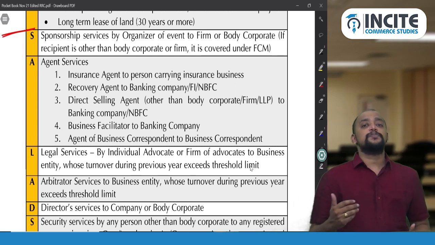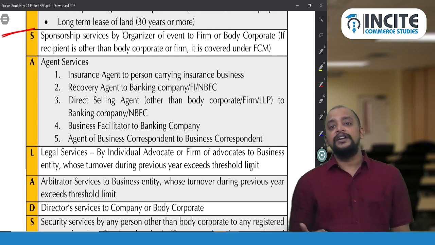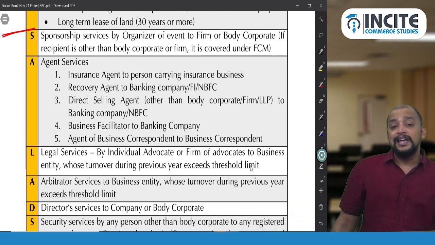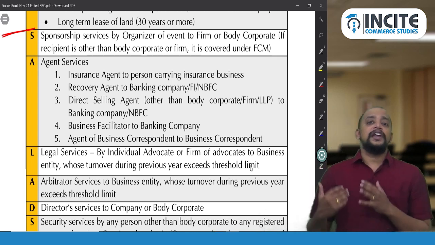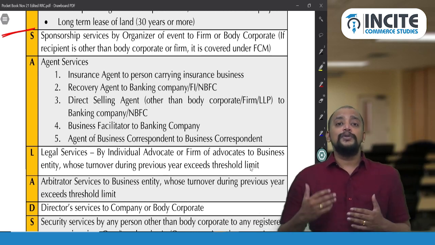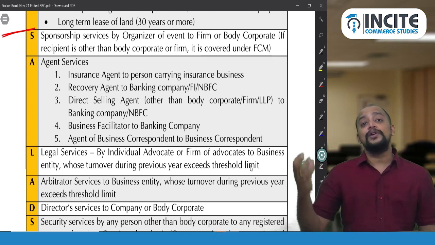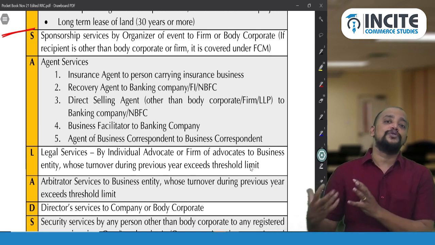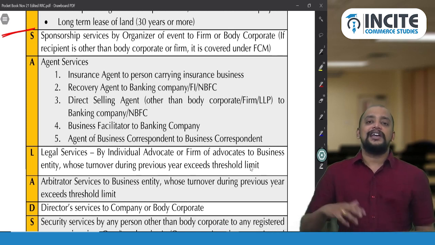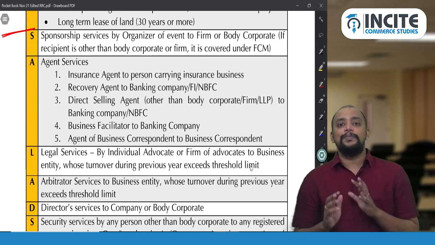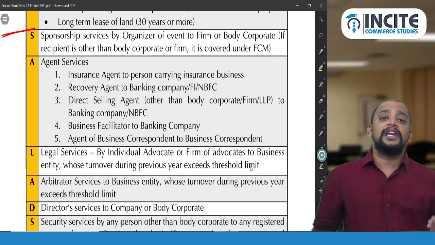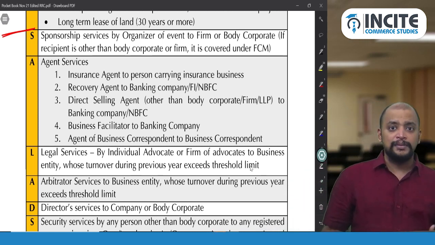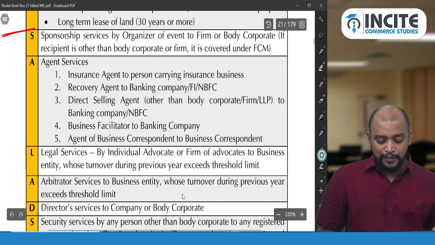Services provided by a business correspondent or business facilitator, or an agent of a business correspondent or agent of a business facilitator, to a banking company in rural area. With respect to accounts in a rural area branch, whatever commission they get will be exempted. Whereas if they are working for an urban area, then it will be taxable. Thereafter it depends whether it will be FCM or RCM.